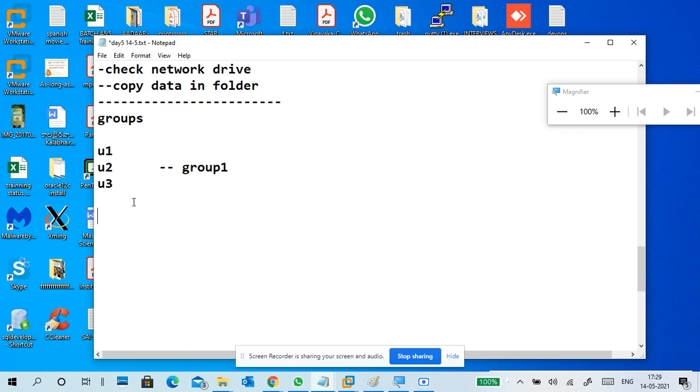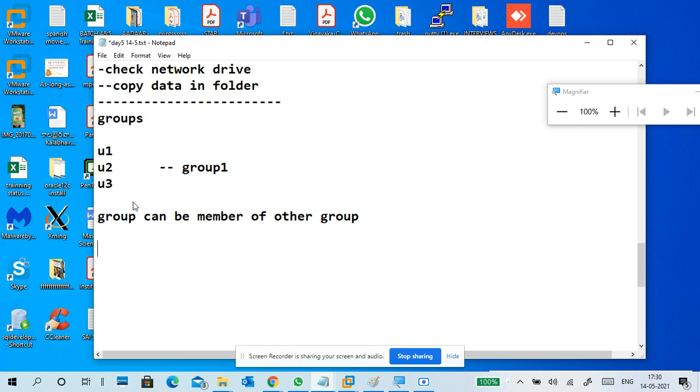Okay, so that is a group. Next, a group can be a member of other group. For example, group 1 and group 2 are there, so we can add these groups to another group.